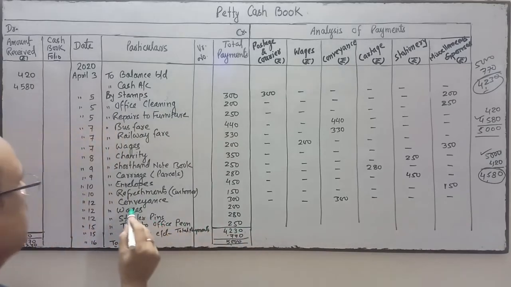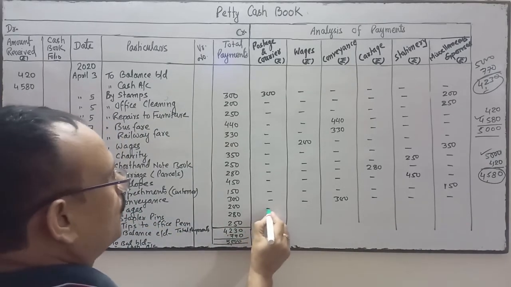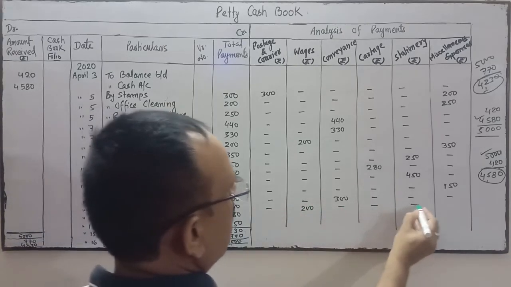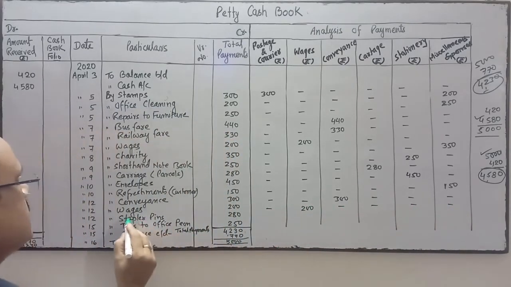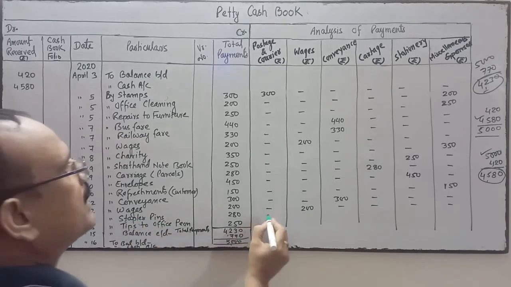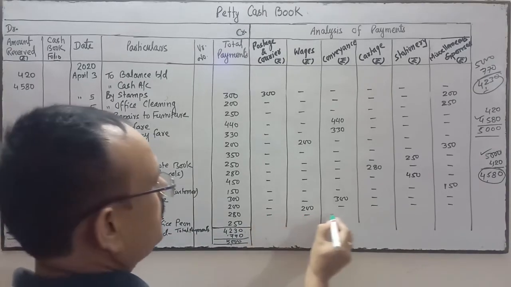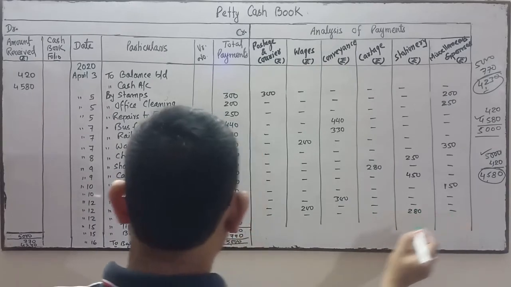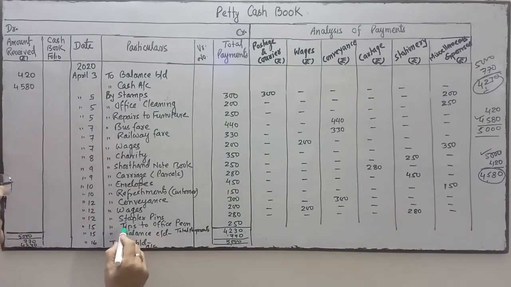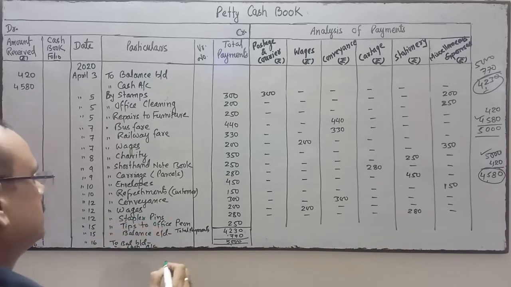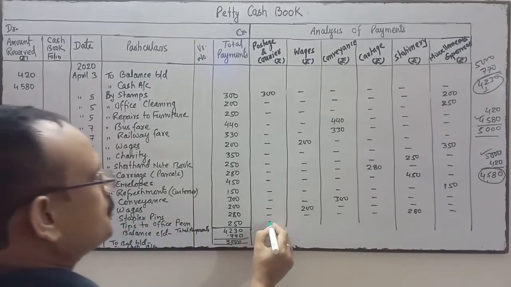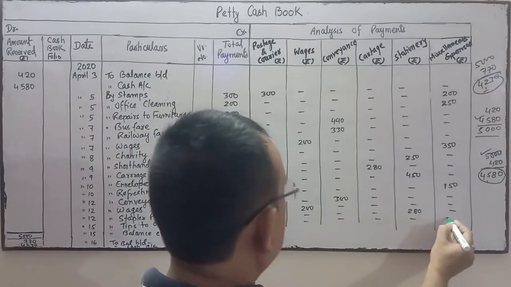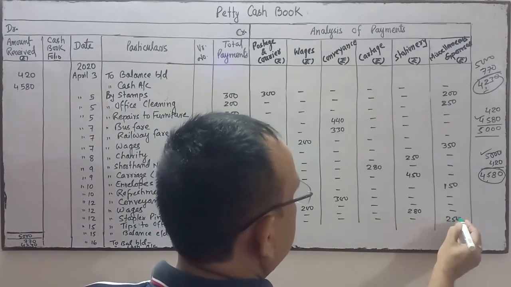Okay, next is wages. We have a separate column for wages, 200, this will come over here. Next is stapler pin, 280, this will come under stationery. Tips to office peon will come under miscellaneous. Tips you have given, 250.